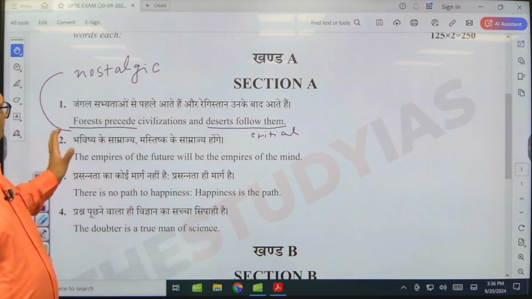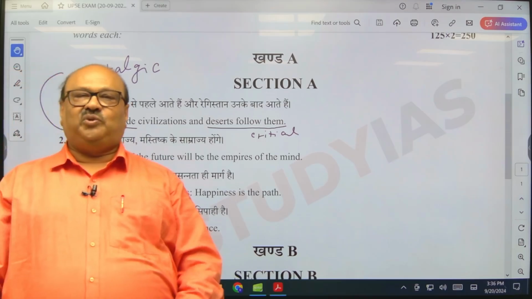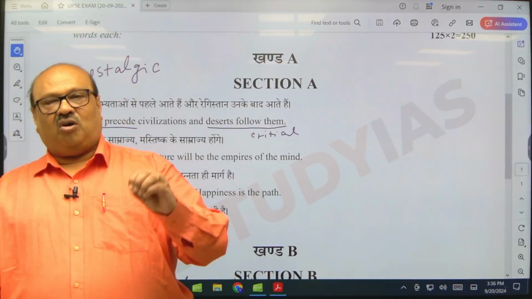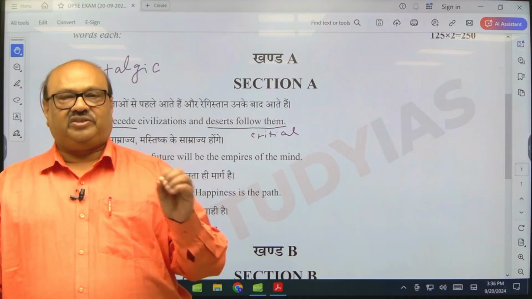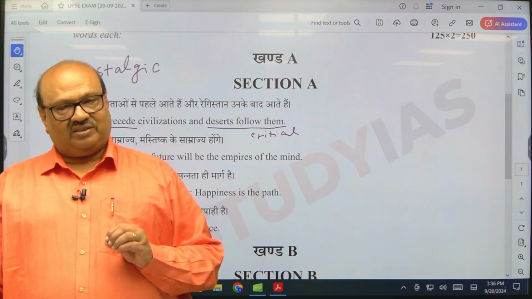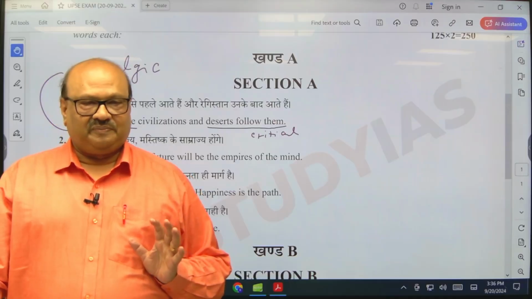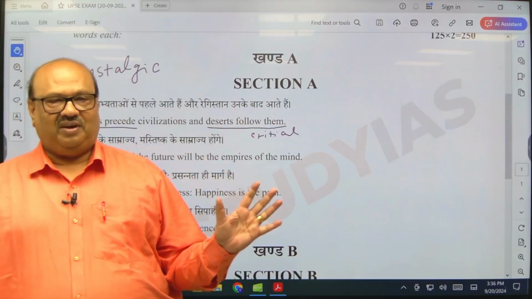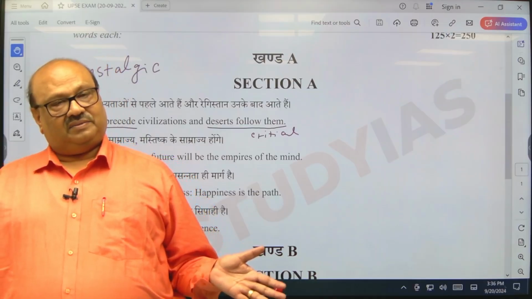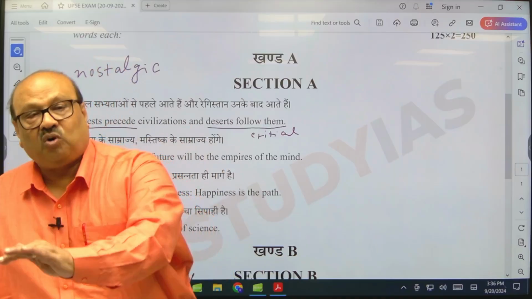So, overall, what idea do you get? Overall, this statement on the one hand appreciates the pre-civilization state when there were plenty of forests, woodland, right? And if it is appreciative of that, it is critical of what?